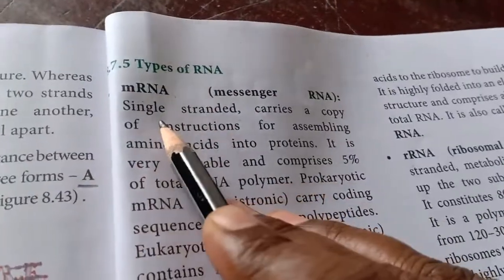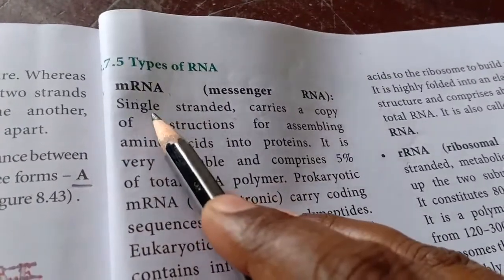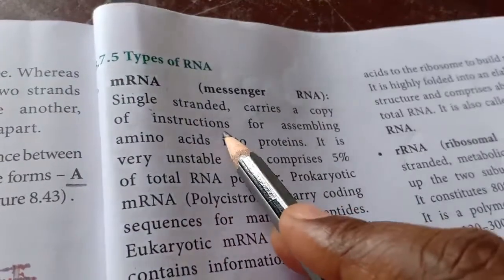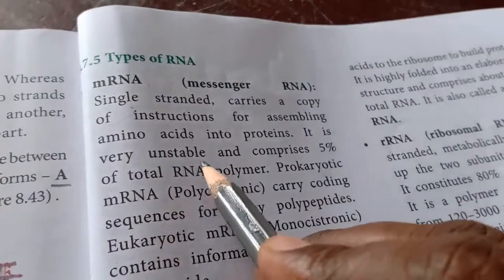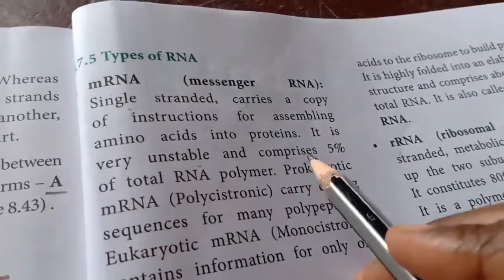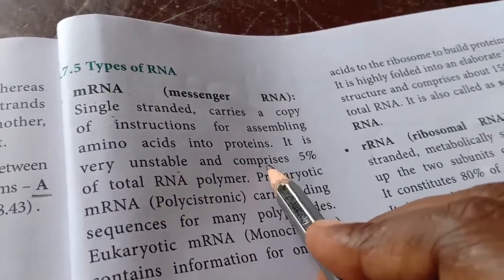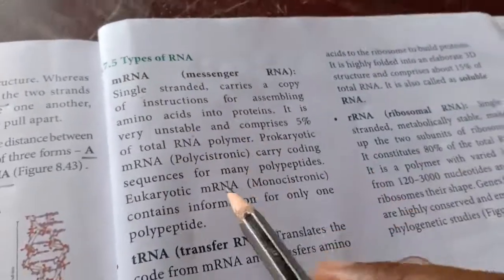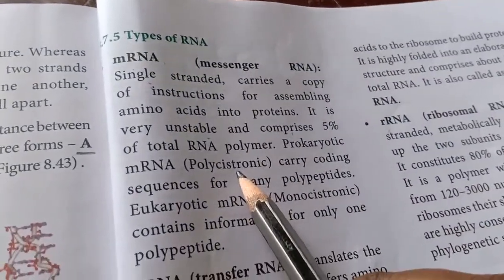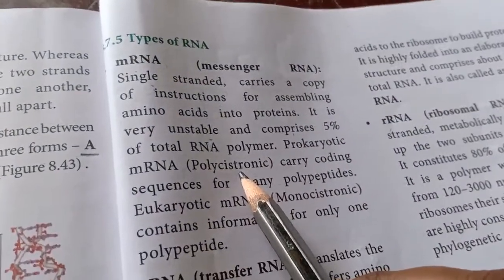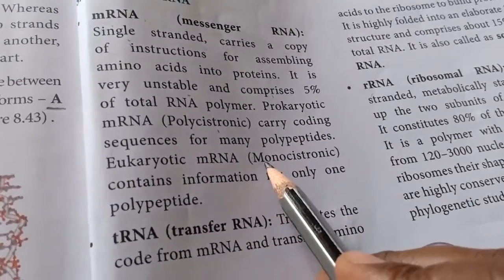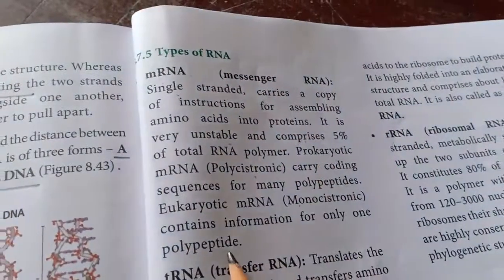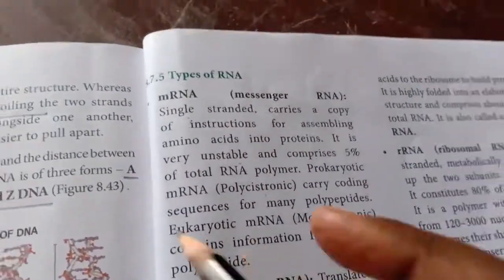mRNA is a single strand. The first point is single strand. It carries information, and it is very unstable. It comprises 5% of the RNA polymer. And it is called polycistronic in prokaryotes and monocistronic in eukaryotes. So these are the points for mRNA.